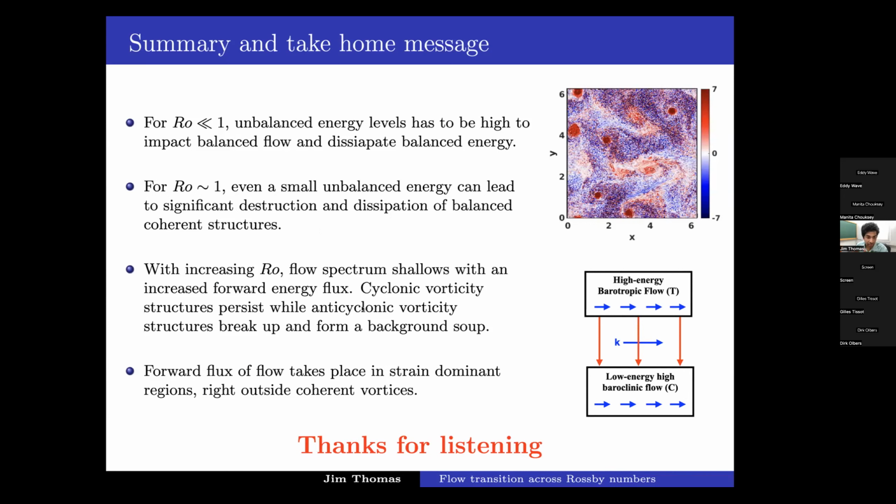We see that these are properties that are pretty well known from model results and observations. Cyclonic vorticity structures persist. Anticyclonic vortices, due to multiple instabilities, break up and form a background soup. And the forward flux increases monotonically, and a lot of this is in regions right outside coherent structures, in the vortex peripheries, which are also regions where dissipation is high.